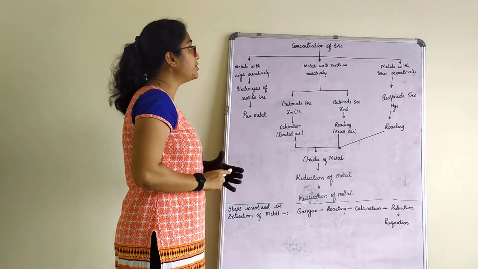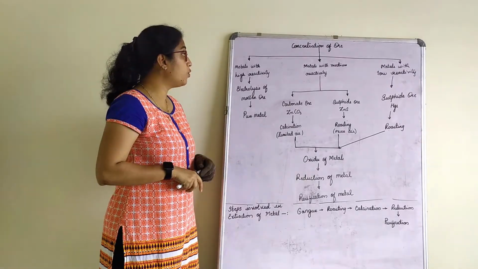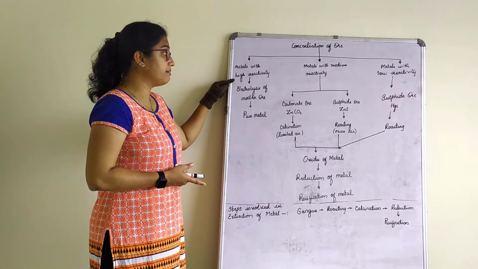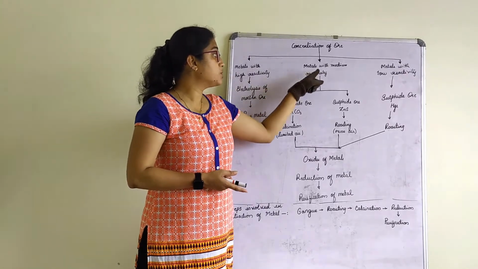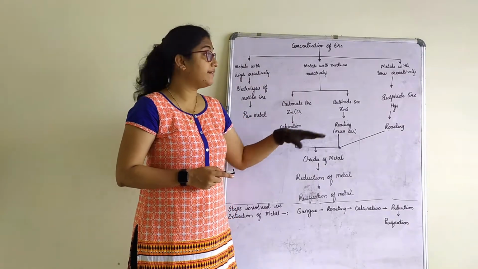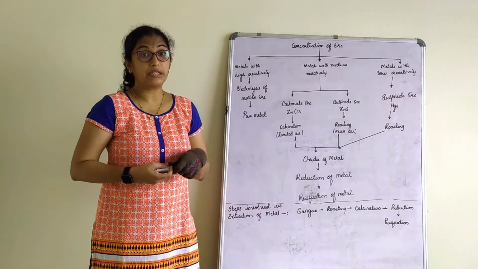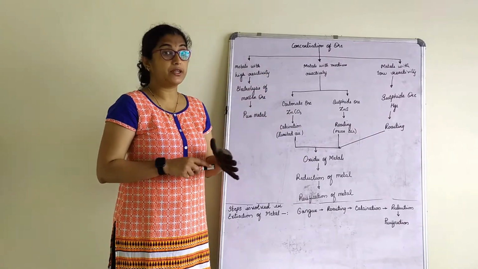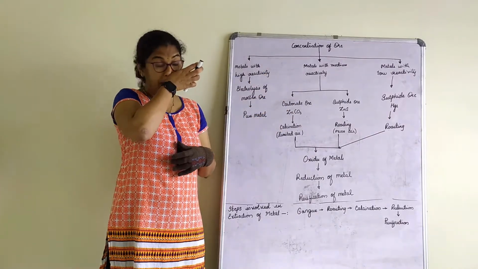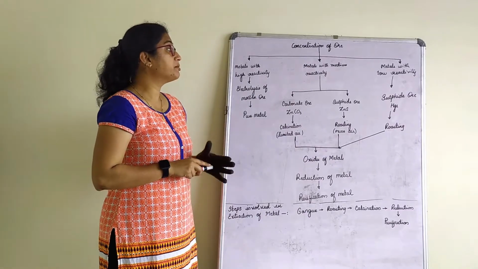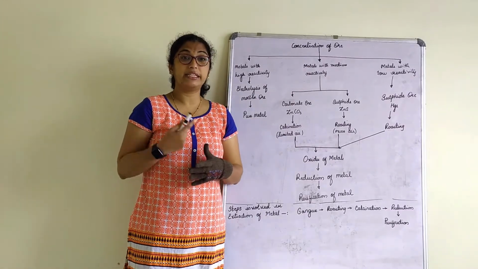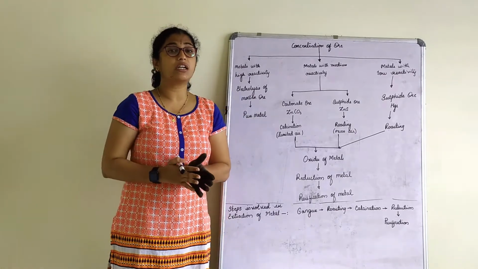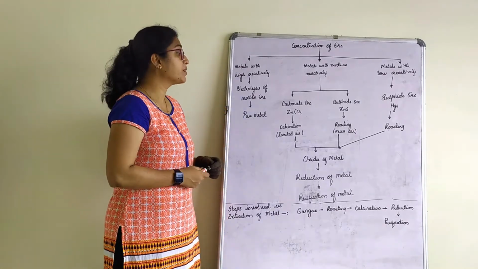So here, when we talk about the concentration of the ore, I have just divided in terms of metals with high reactivity series, metals with medium or moderate reactivity, and metals with low reactivity, right? First we'll discuss metals with a medium reactivity, then we'll go for the next one. So when we talk about metals with medium reactivity, we know which metals come into it because we have practiced a lot about the reactivity series till now.